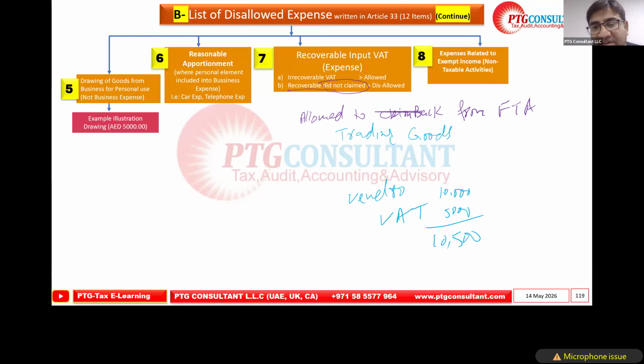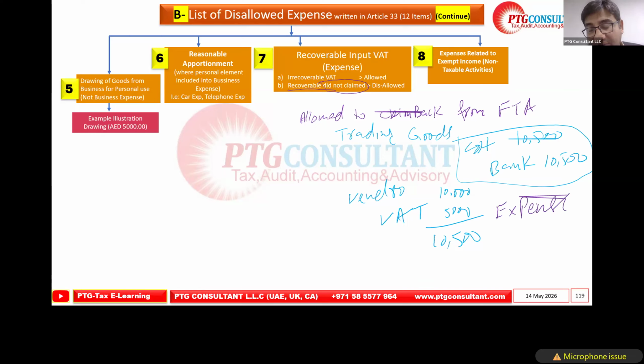Our accountant said this is the cost of goods sold, so debit cost of goods sold 10,500 and credit bank 10,500. He recorded it this way. So this VAT of 500 is recorded as an expense. Actually, we are allowed to recover it from the FTA, but he recorded it as an expense.